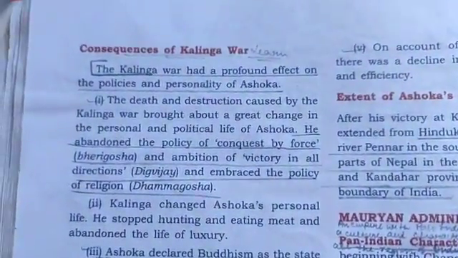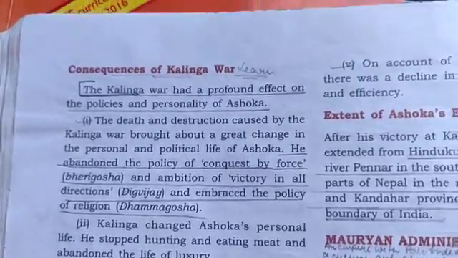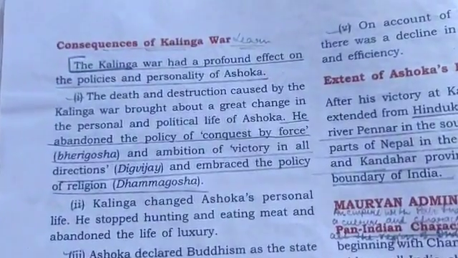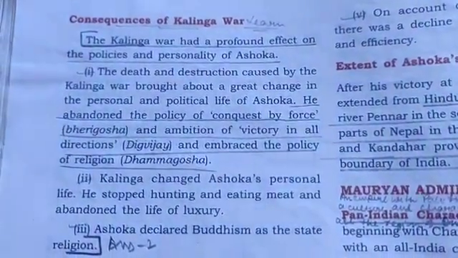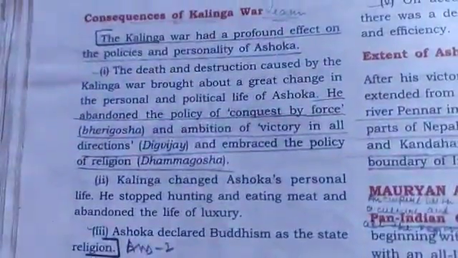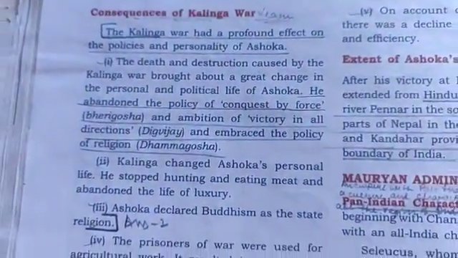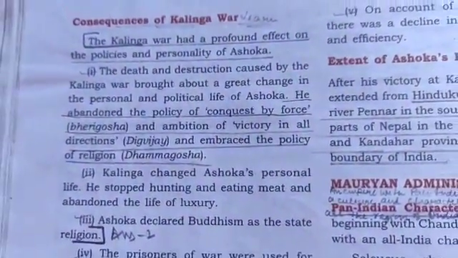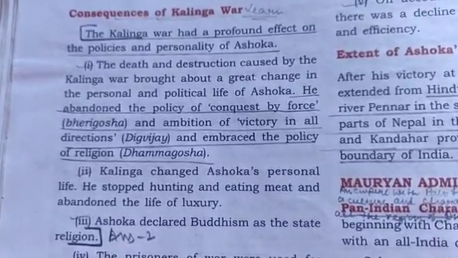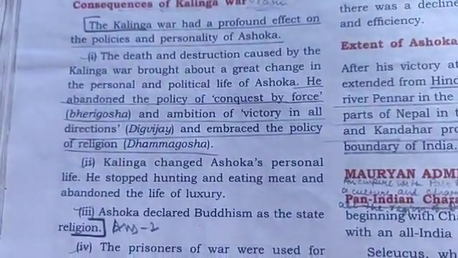Now let us see the consequences of the Kalinga War, the results. It is important, please write it down. The Kalinga War had a profound effect on the policies and personality of Ashoka. From the times of the Kalinga War, the policies which the Mauryan dynasty were following changed. First, the death and destruction caused by the Kalinga War brought about a great change in the personal and political life of Ashok.